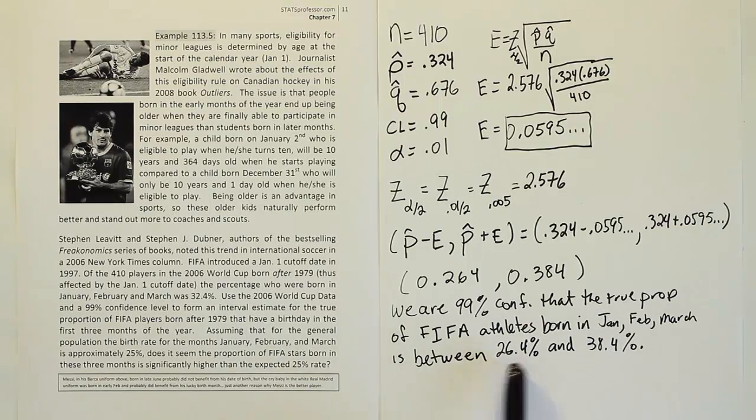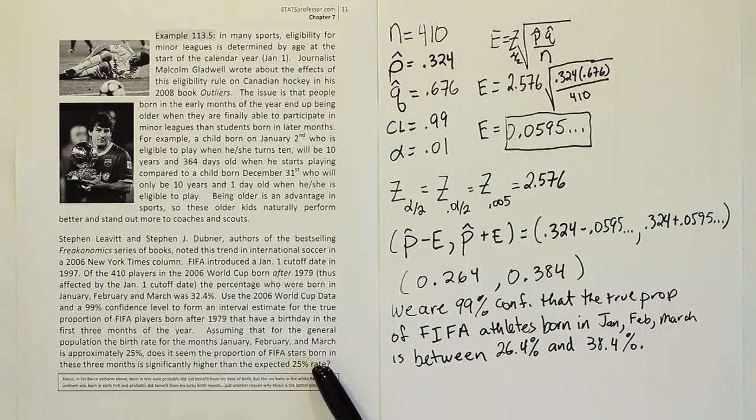If you look at every number in the interval, it starts at 26 and ends at 38. All those numbers are higher than 25%. So no matter what value it is in this interval, all those values are higher than the 25% rate for the general population.